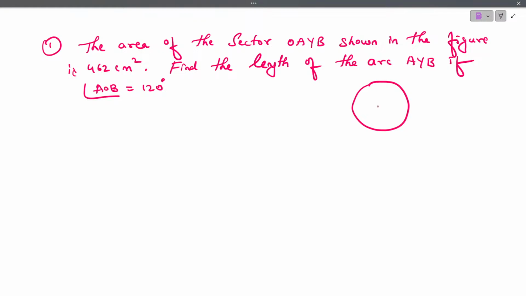So the figure is given in such a way that this is O, this is A and this is B. OA and OB are the radius and here we have a chord. This is called a chord. Let me take a point on the space as Y. We are going to take a point as Y on the circumference.